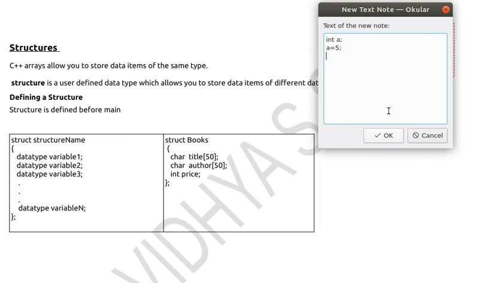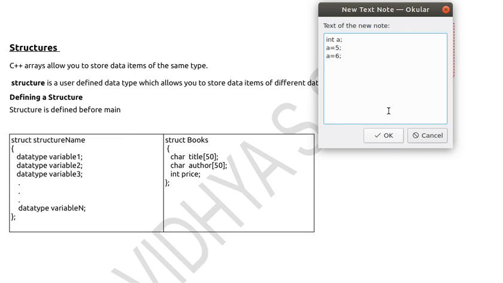Say I want to store 6 again. If I am again assigning a equal to 6, what will happen? This 5 will get replaced and 6 will be stored. So if I print the value of a, I will get only 6, I will lose 5.